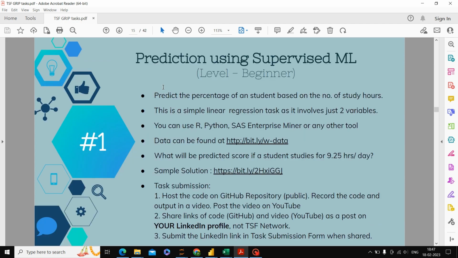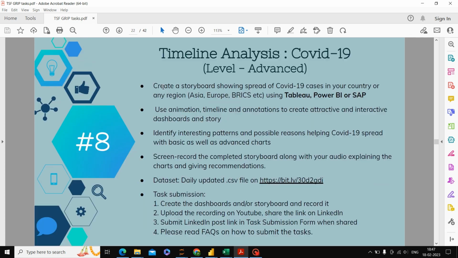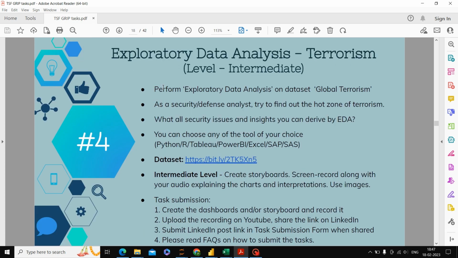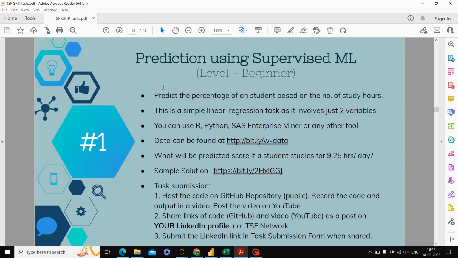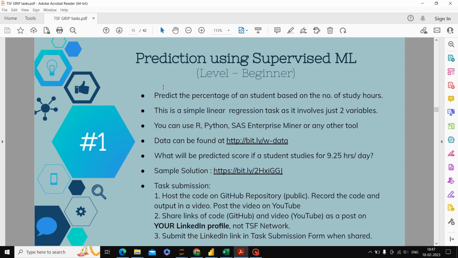There are lots of tasks that the TSF team provided for me for this internship program. Out of that, I have taken two tasks. So task one is basically prediction using supervised machine learning. It is a beginner level task that I have completed.